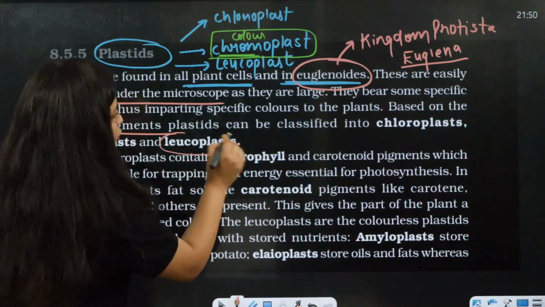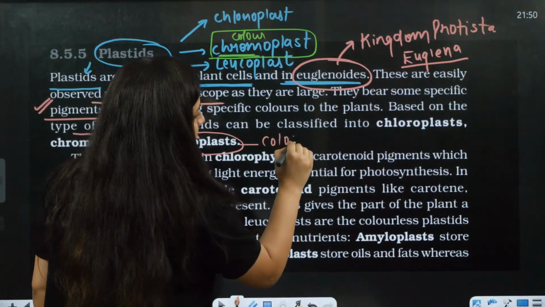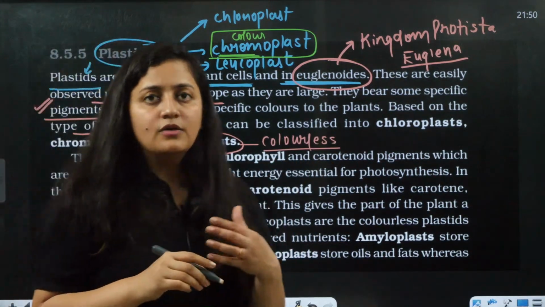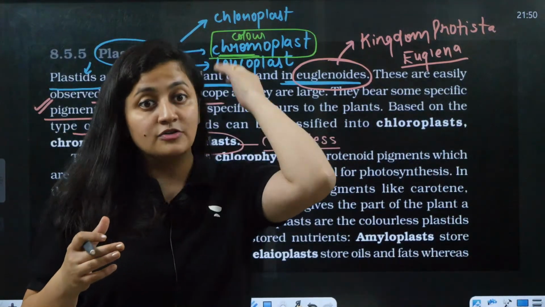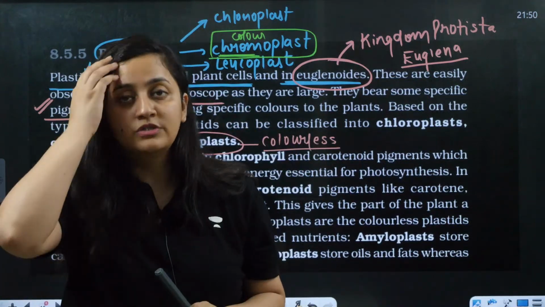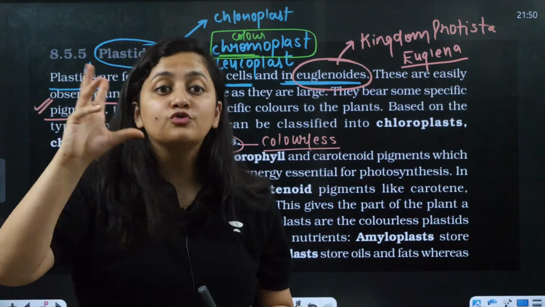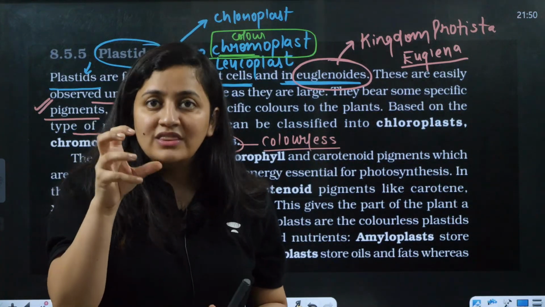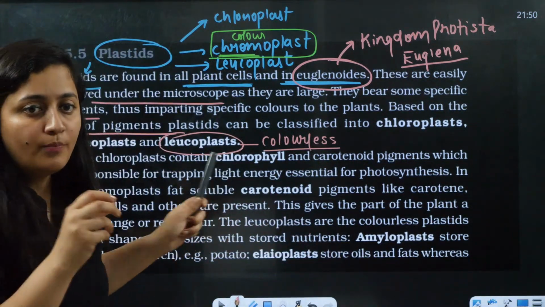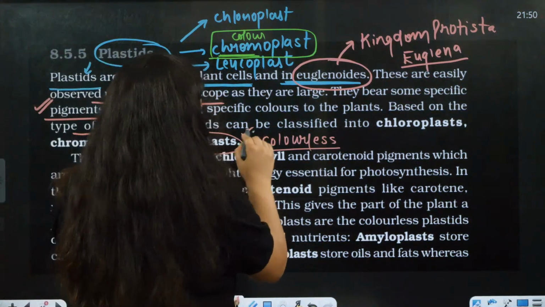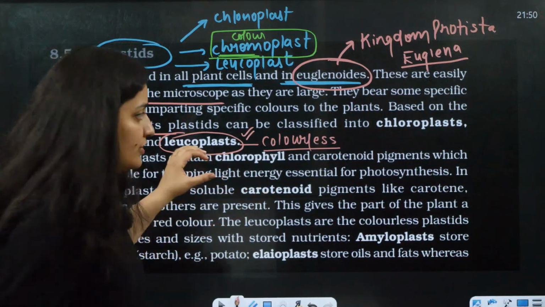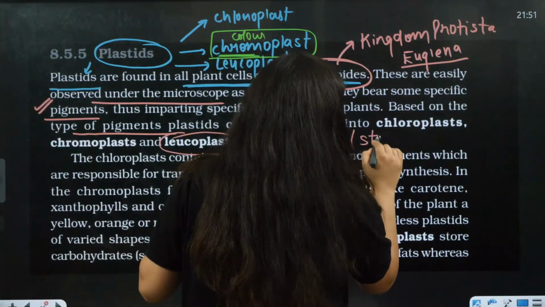Right, now bache, the leucoplast is colorless. These are colorless plastids. There are many parts of the plant, majorly the roots, that are not exposed to the sunlight. In their case also we have these leucoplasts. These leucoplasts do not have pigment, so they are meant for storage.